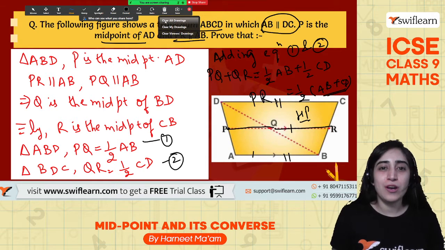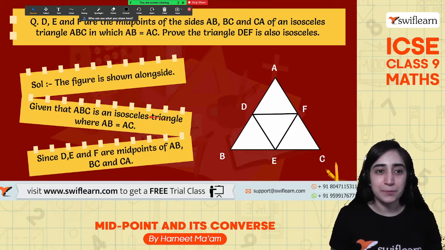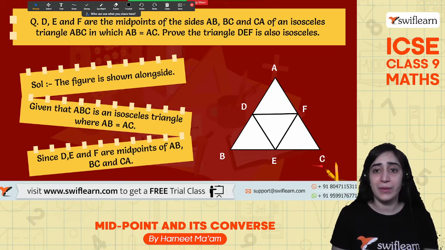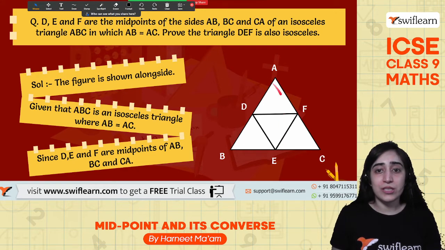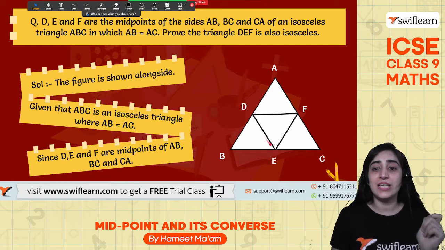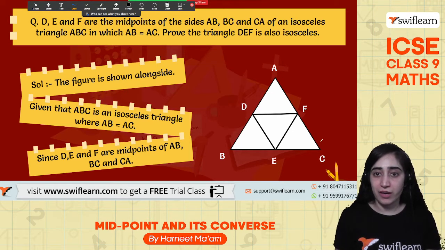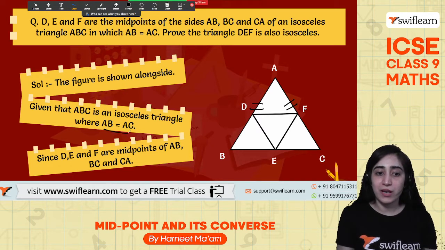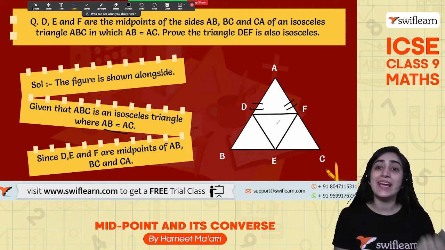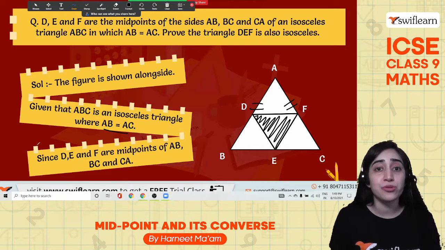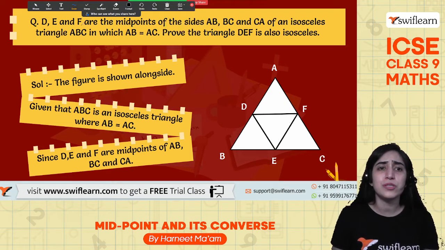Great. All right, moving on to the next theorem. Let's see how many of you can do this. The next one says that D, E, F are the midpoints of AB, BC, and CA of an isosceles triangle ABC, where AB is equal to AC. We need to prove that triangle DEF is also isosceles. So it is an isosceles triangle where side AB is equal to AC. DEF are the midpoints. I need to prove that DEF, the triangle inside, is also an isosceles triangle. That means two sides should be equal. So how do we proceed in that case?